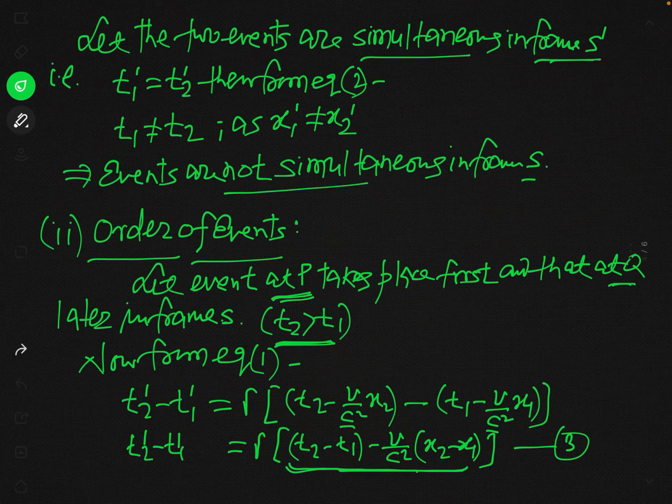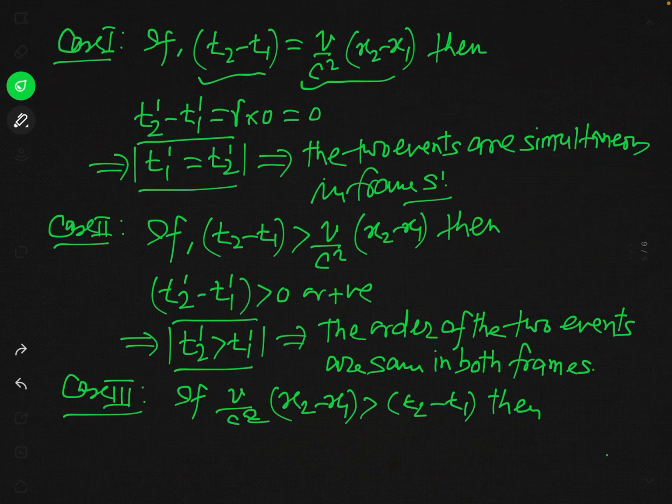So when you multiply this positive number gamma by the negative quantity, the result will be negative. So in this condition, you can see that this t2 prime minus t1 prime will be what? This t2 prime minus t1 prime will be less than 0, that is negative.